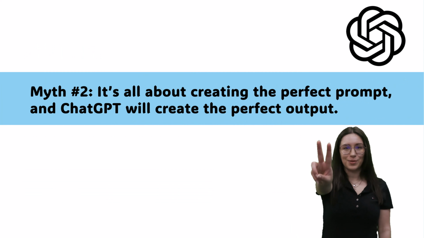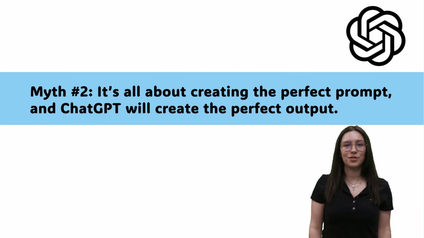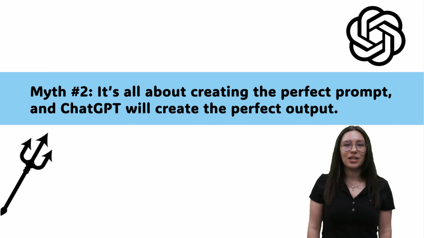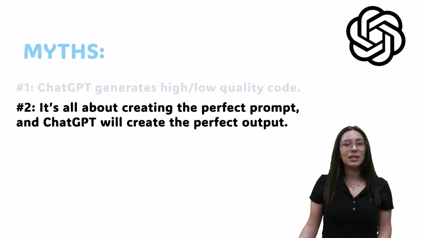Myth number 2 is all about creating the perfect prompt, and then ChatGPT will create the perfect output. Indeed, creating a good prompt will make a substantial difference and will most likely lead to a usable ChatGPT response. Yet, be aware that ChatGPT does not have the ability to understand the context or the purpose of the code.